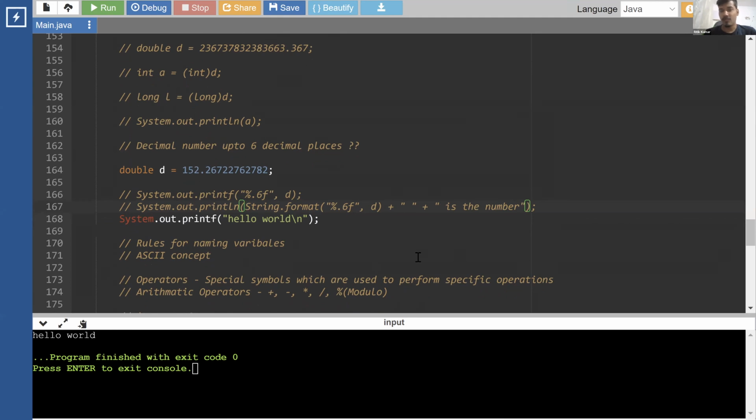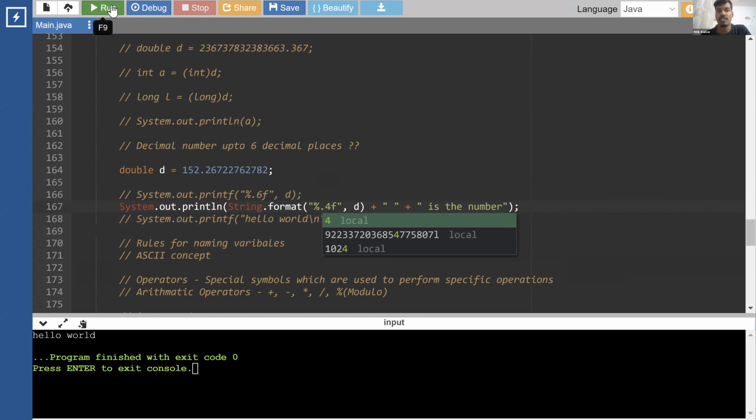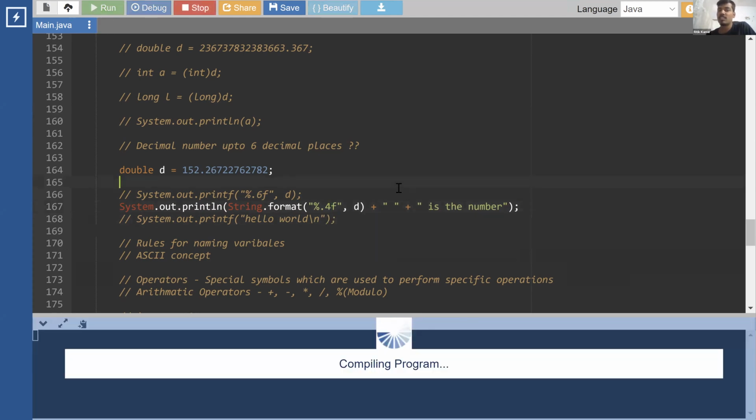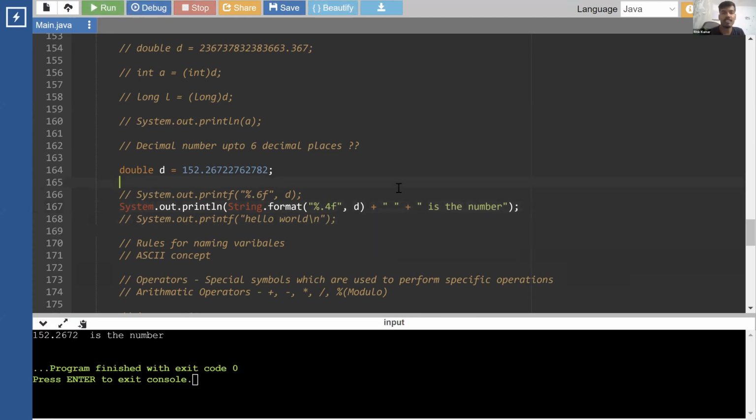You can use that as well, format as well. See, there is nothing like you have to use this one. This is better, that is better. Everything is doing the same work. Whichever you feel comfortable with, you can use. Now, the main point over here is what is this 0.6f that I'm using. This tells what's the number of decimal places that I have to print. If you specify 0.4f, it will print up to 4 decimal points. That's it. It is just the specification of how many decimal points I have to print.